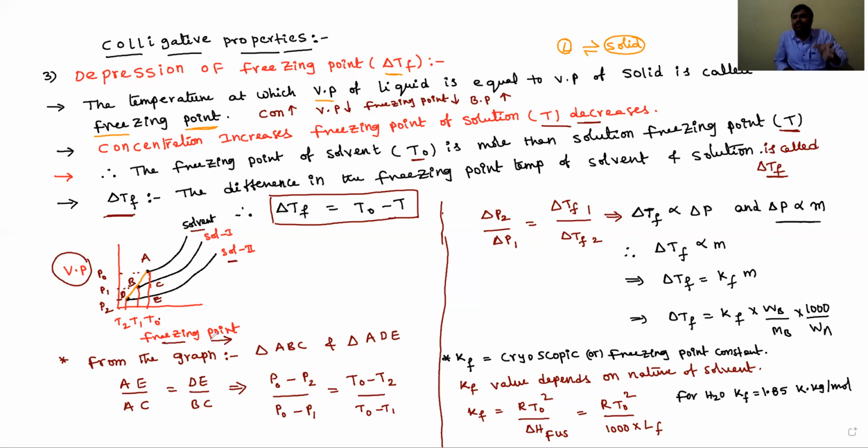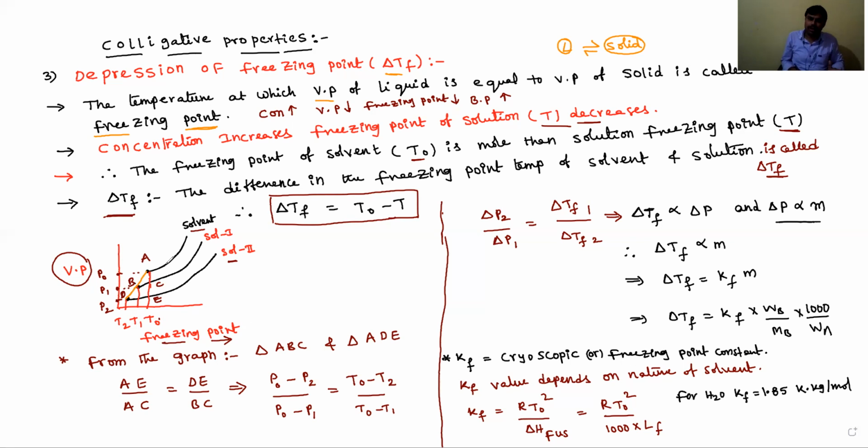T1 is more than T2, meaning solution 2 is more concentrated. The vapor pressure of the solvent is P0, solution 1 is P1 and solution 2 is P2.